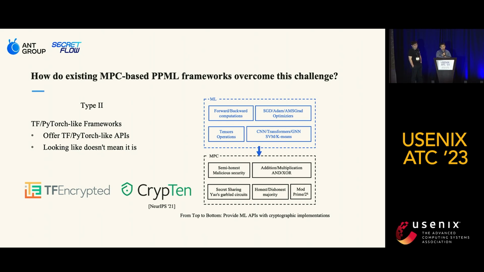The second type of MPC-based PPML frameworks are those similar to machine learning frameworks like TensorFlow or PyTorch. Examples of this include TF Encrypted and Crypten. These frameworks are designed with machine learning users in mind and offer APIs that mimic those of TensorFlow and PyTorch, but with cryptographic implementations to ensure privacy and security.